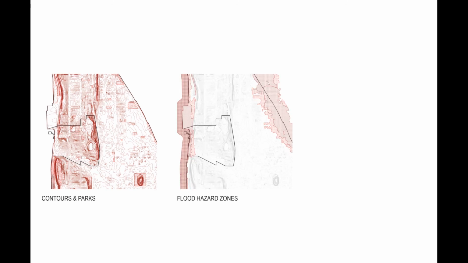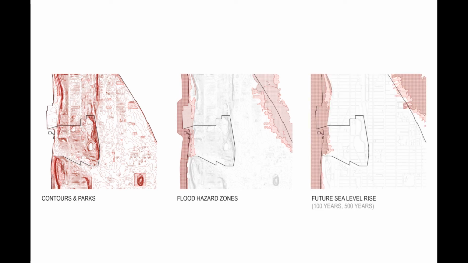The waterfront disconnect can also be seen in the topography. Unsurprisingly, the heightened elevations align with the park locations. The topography also makes Manhattanville vulnerable to flooding as well as future sea level rise.